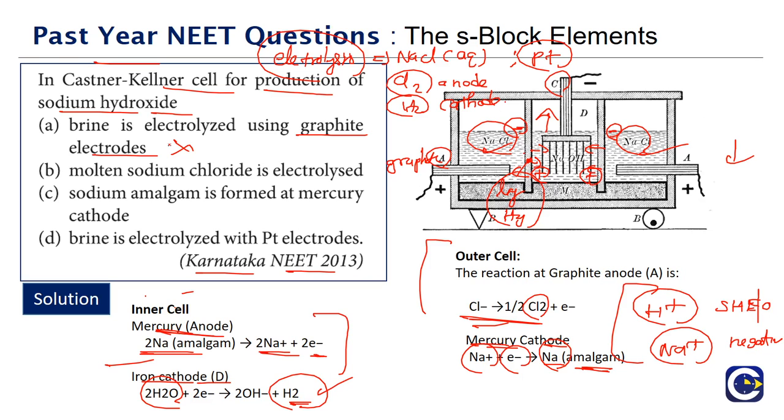Second is what? Molten sodium chloride is electrolyzed. No, this is also not correct. Why? Because what is electrolyzed is the brine solution.